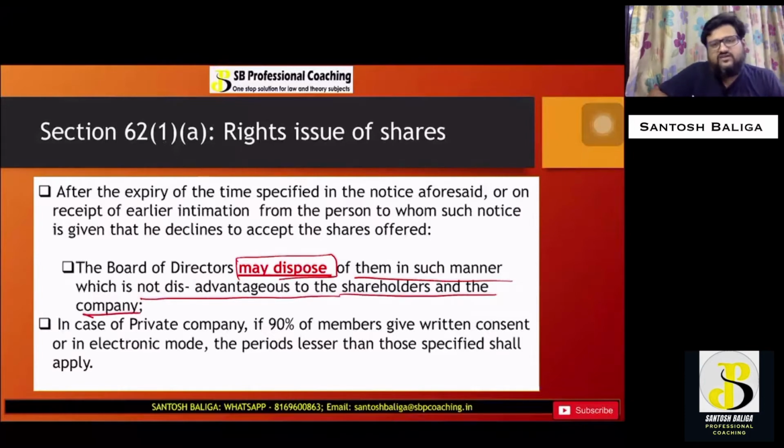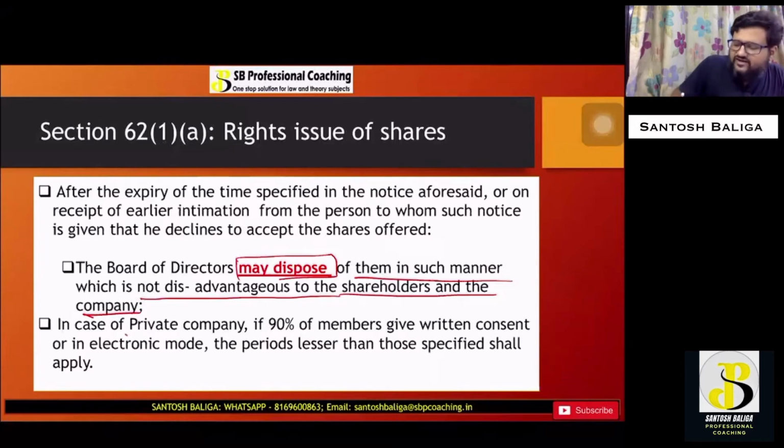So the discretion is with the board of directors to dispose. Say Mr. A, a shareholder, has renounced his right on 1000 shares. In that case, those 1000 shares can be disposed of by the board of directors in a manner which is not disadvantageous to the company or to the shareholders.